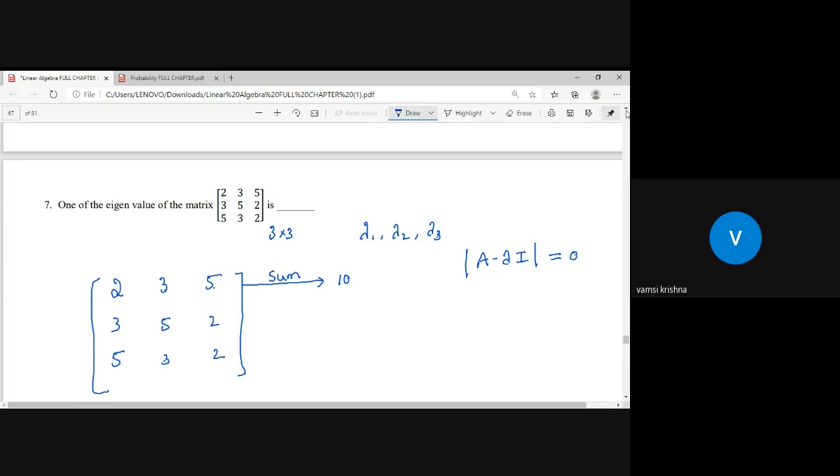2 plus 3 plus 5, this sum is also 10. 2 plus 3 is 5, 5 plus 5 is 10. So the sum in all 3 rows is the same. If all rows give the same value as a sum, that sum value becomes one of the eigenvalues. So among lambda 1, lambda 2, lambda 3, the 3 eigenvalues, one eigenvalue is 10, because the sum is 10. That is one property of eigenvalues.